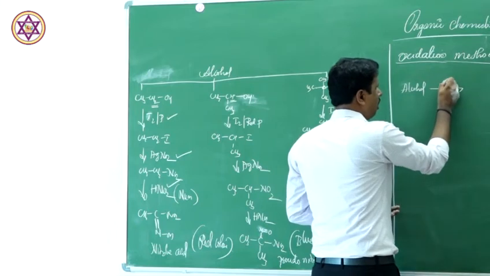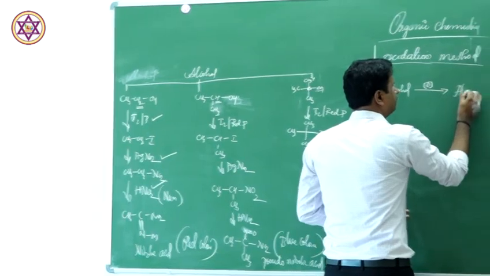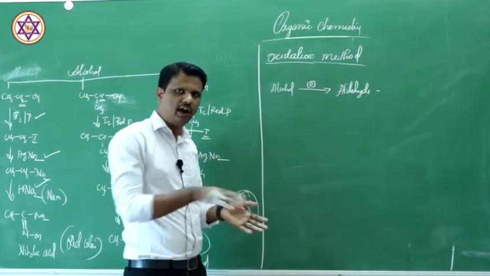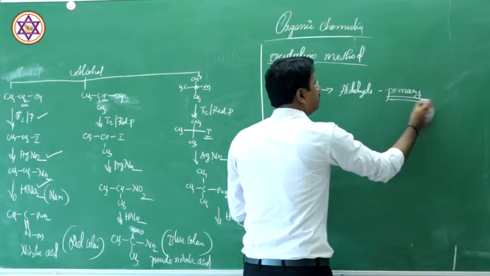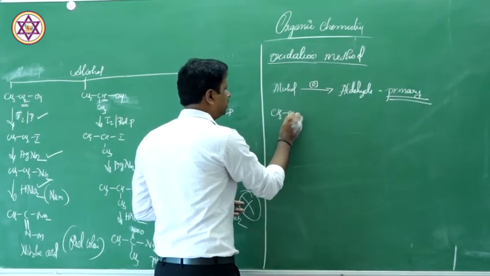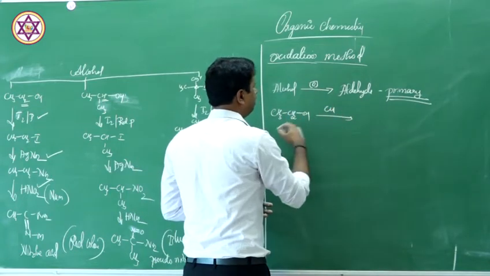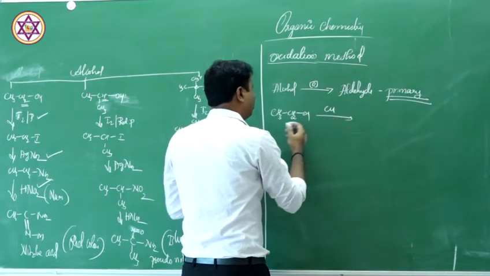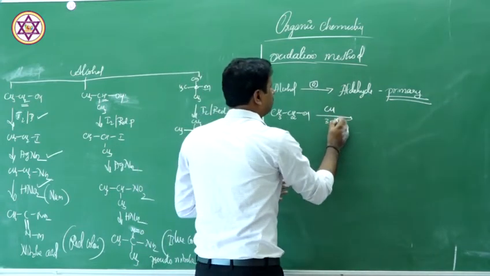If any alcohol upon oxidation gives aldehyde, then the alcohol must be primary in nature. Let us write a simple example here. I will take ethyl alcohol, CH3CH2OH, and we are heating this ethyl alcohol under copper metal, or you are passing the vapors into heated copper metal at 300 degree Celsius.